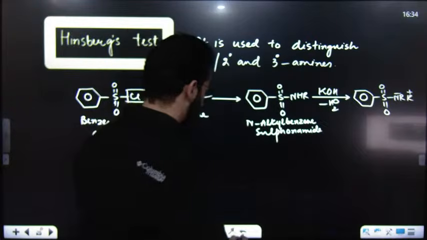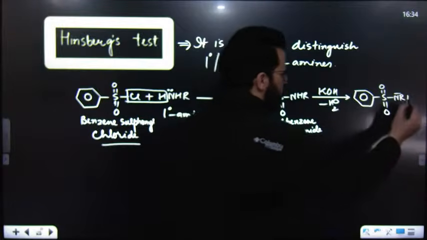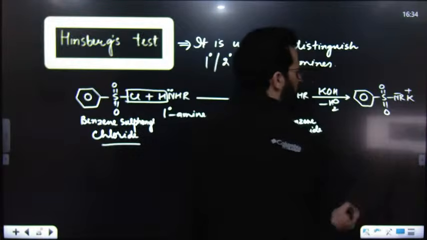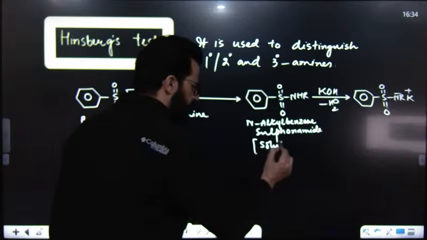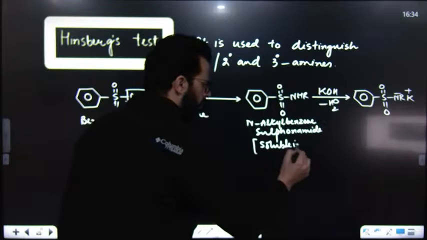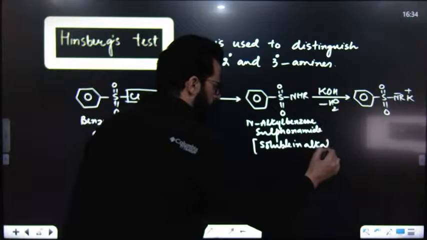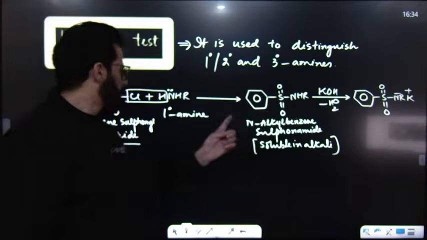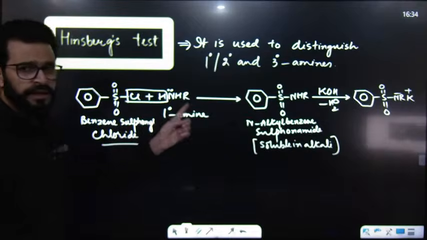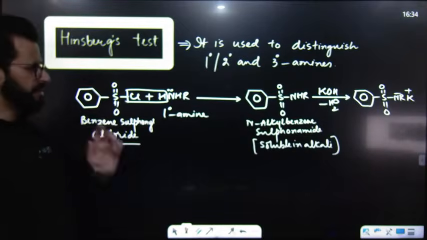I mean to say that this solid is soluble in alkali. Now, tell me, whose solid is soluble in alkali? It is the solid formed from a primary amine when treated with Hinsberg's reagent.